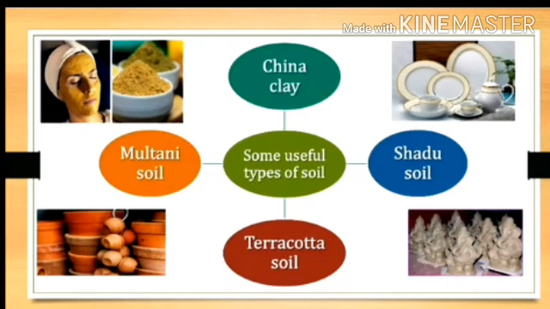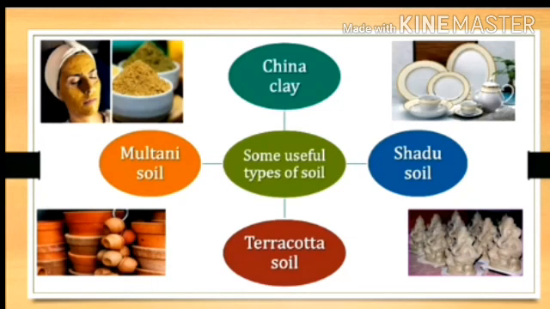So these pots are made from terracotta soil, which is red in color. Next one, multani soil. I think everyone has heard that word. This soil is used for cosmetic purposes. So those are some types of soil based on their uses.